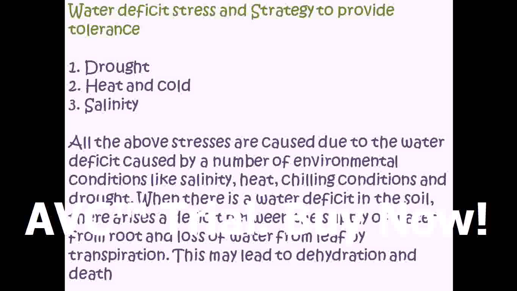If there is less amount of water in the soil, what are the effects? Drought, heat and cold, and salinity. These are all the effects if there is a water deficit in the soil. When there is water deficit in the soil, there is a deficit between the supply of water from the root and loss of water from the leaf by transpiration. This may lead to dehydration and death. So how to combat this? Transgenic mechanism has provided a solution for this. How?